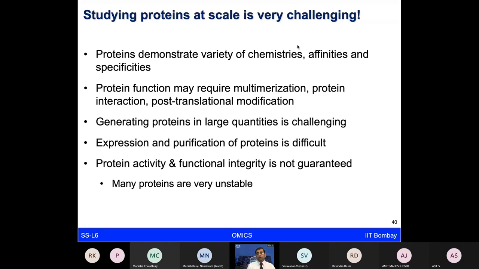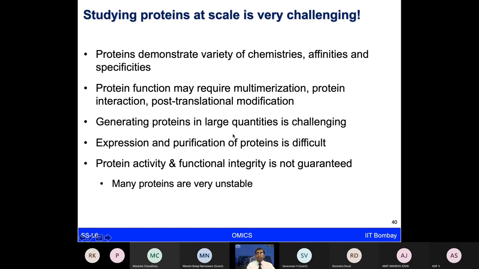So studying proteins overall is challenging, given that, as I said, we do not have a technique like polymerase chain reaction, where you can amplify your protein of interest and study it in detail. Proteins have 20 amino acids, so side chains are many. You have different types of chemistry, different types of affinity they show. They sometimes form multi-complexes, they have multiple subunits, or they interact with other molecules, they get modified. So studying protein function also is very, very challenging.